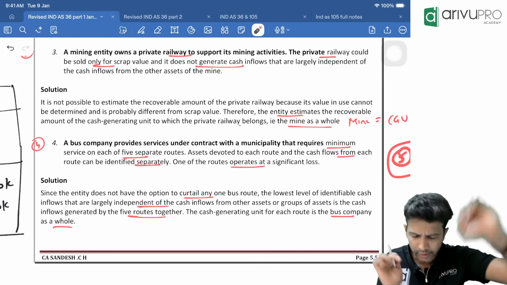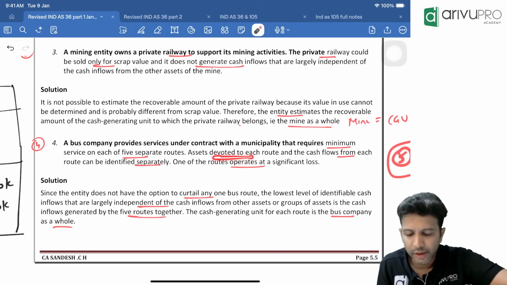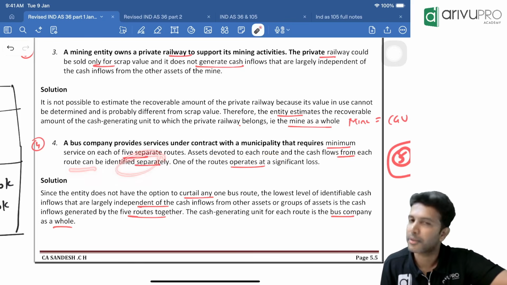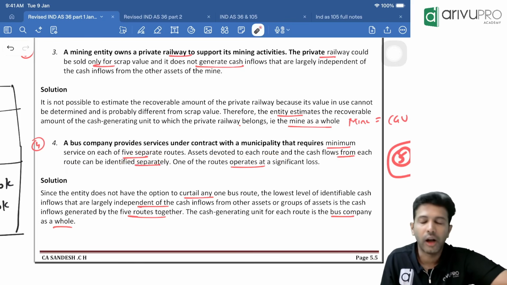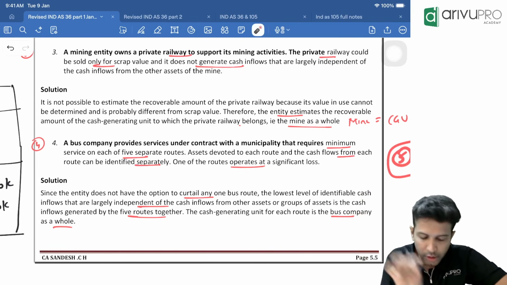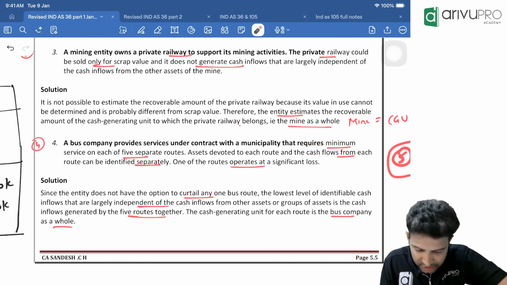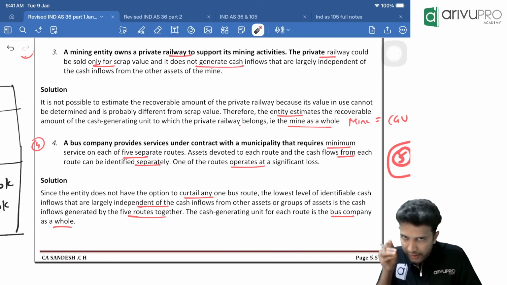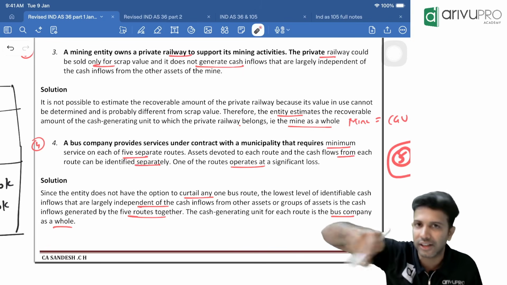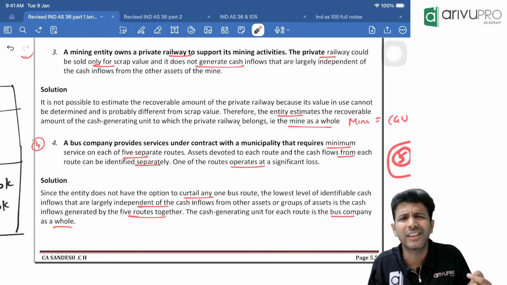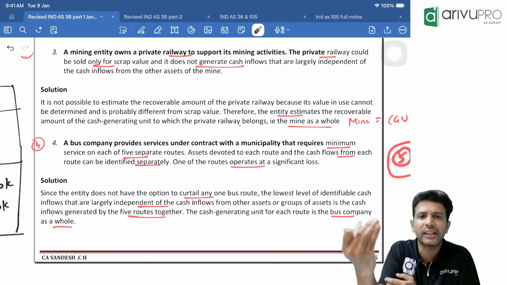The assets devoted to each route and the cash flow from each route can be identified separately. Let's say Koramangala to HSR, that is one route. From that route, how much cash flow will this company get? On that particular route, this bus company will deploy one bus, and from the passengers we sell tickets and get the revenue.